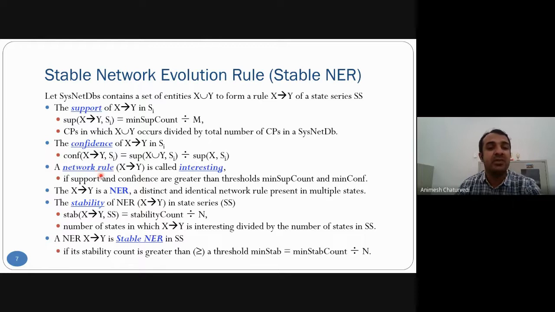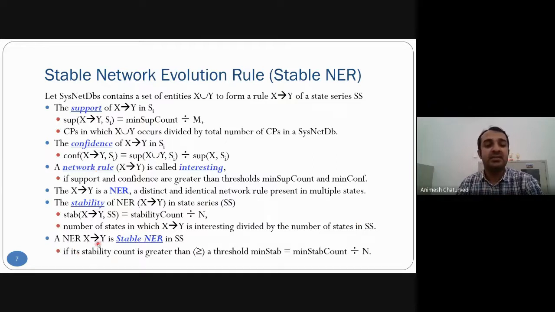So a network rule is said to be interesting if it has support and confidence greater than the thresholds. An NER is said to be a set of distinct and identical network rules occurring in multiple states. Stability is defined as the number of states in which this rule is interesting divided by the total number of states.